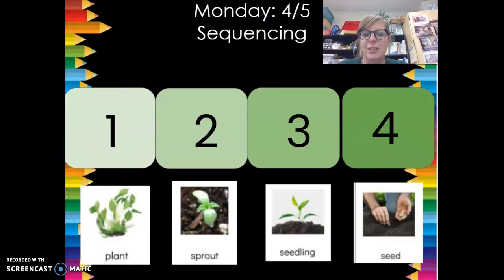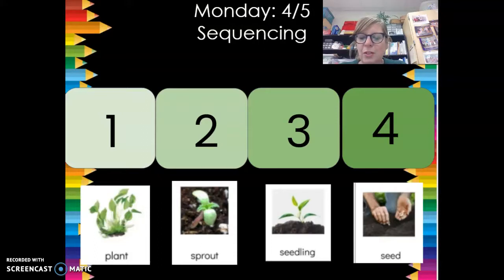All right, my friends. Today we are going to sequence some pictures. That means put them in order. Let's see. Let's say the numbers. 1, 2, 3, 4. So we want to know what happens first, what happens second, what happens third, and what happens fourth. And today we're talking about growing a plant.